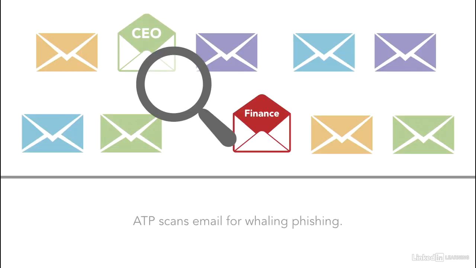There are two aspects of ATP that will help protect Paul. The first is anti-spoofing functionality, and secondly, mailbox intelligence. An email was sent to Paul pretending to be from his IT department. However, ATP would have blocked that email by spoof intelligence.